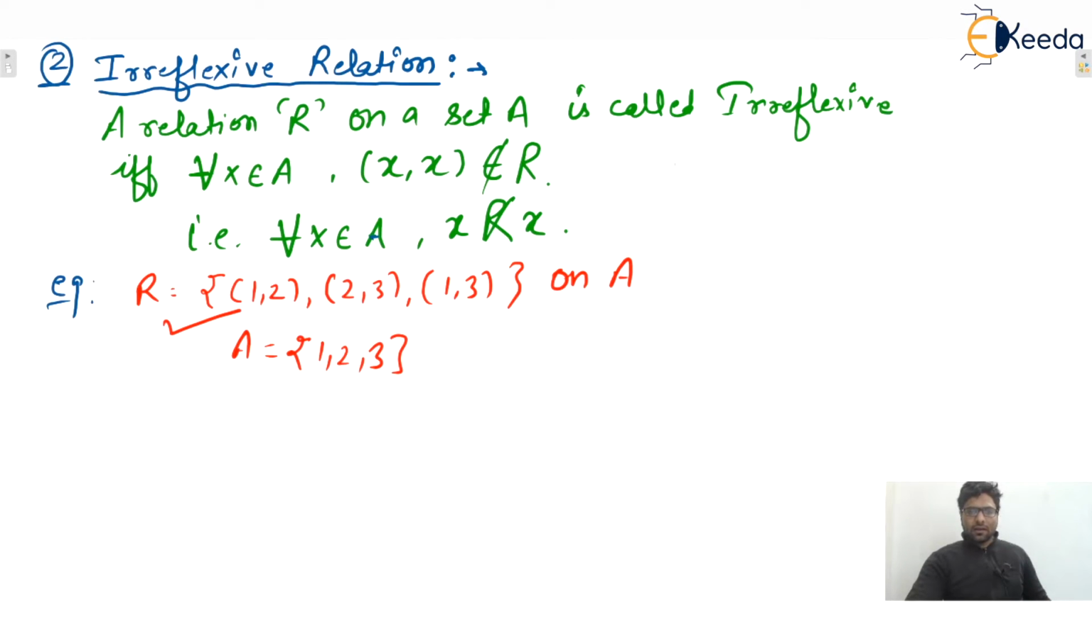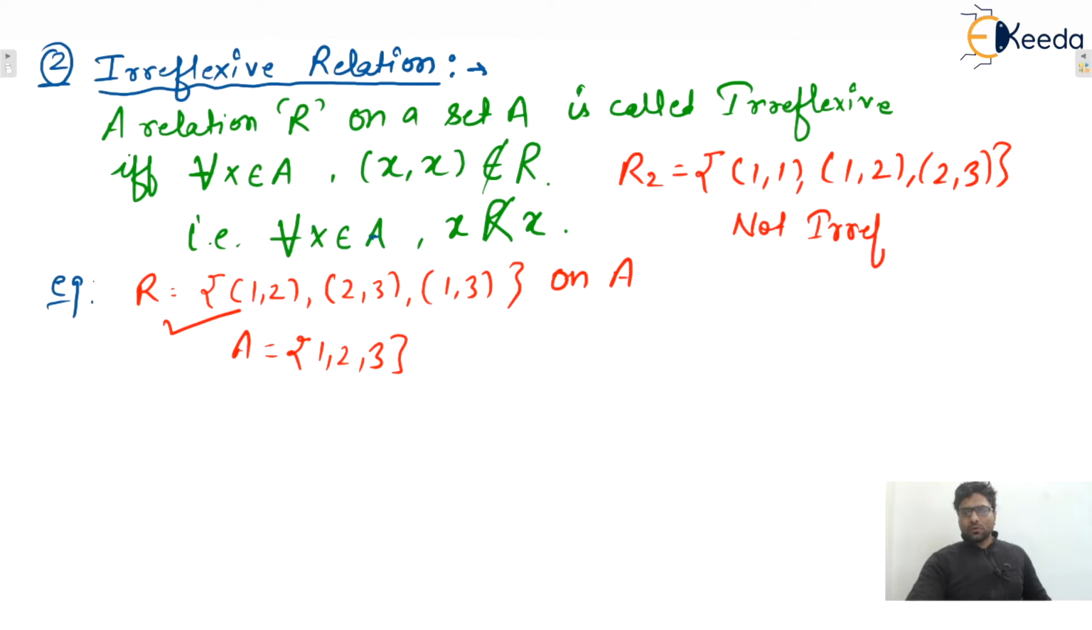But remember, let us consider one more example. Let's say R2: (1,1), (1,2) and (2,3). This one is not irreflexive. Why? Because here one self loop is there. (1,1) is not allowed inside any irreflexive relation. So we can say that this one is not an irreflexive relation.